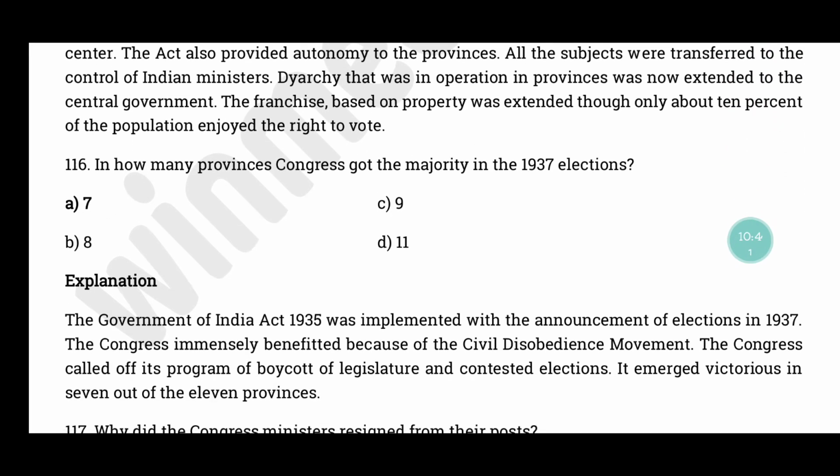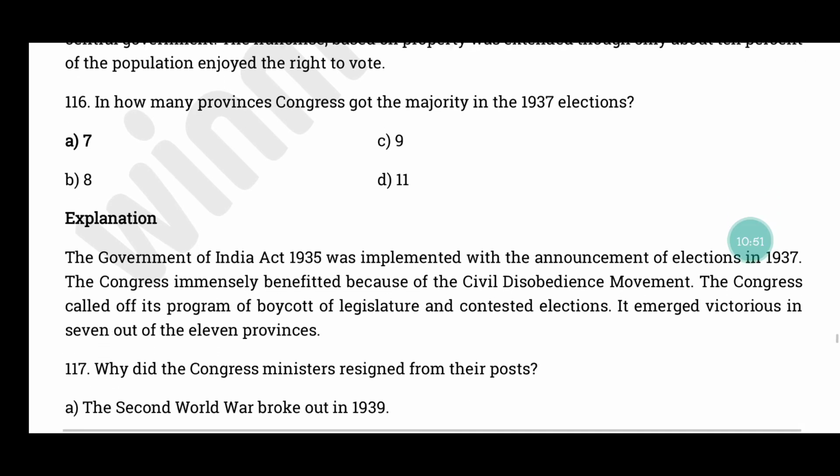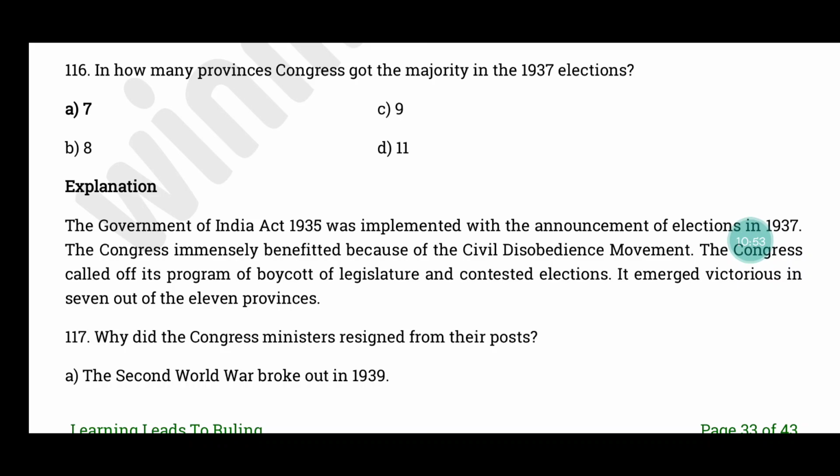Question number 116. In how many provinces Congress got the majority in the 1937 elections? The correct answer is option A, 7. After the Government of India Act 1935 was implemented, elections were announced in the year 1937.